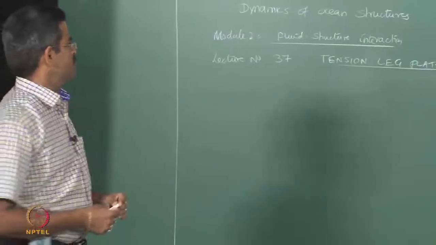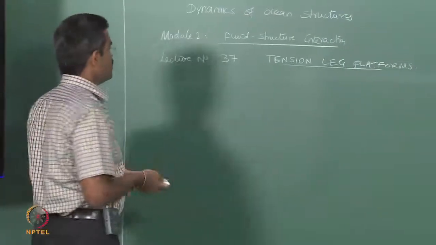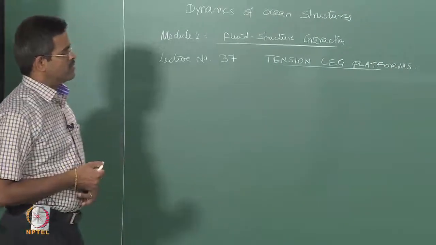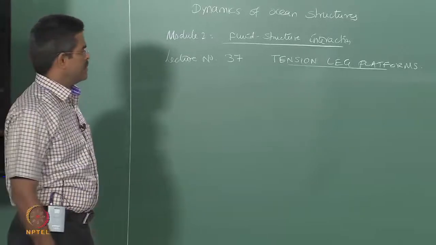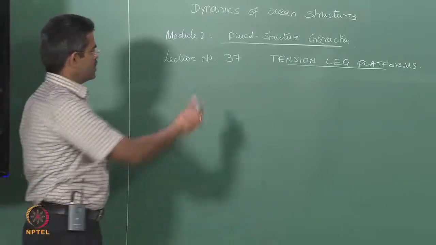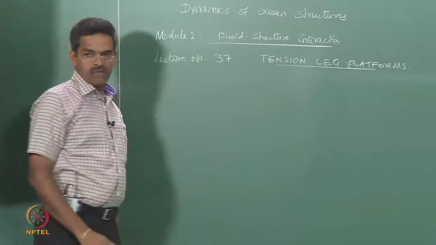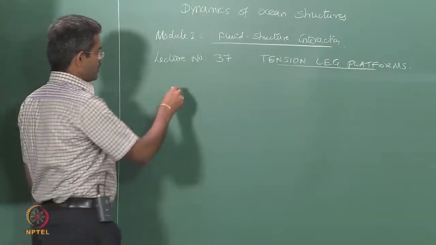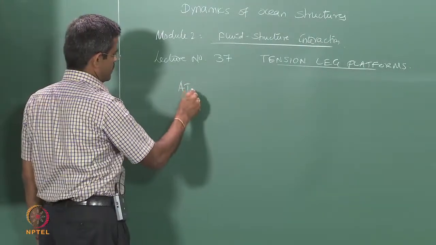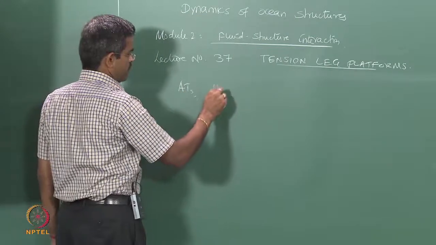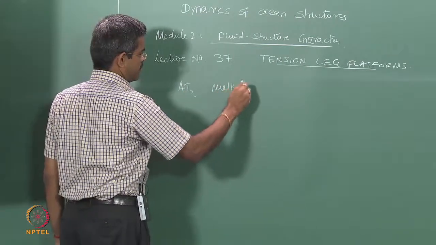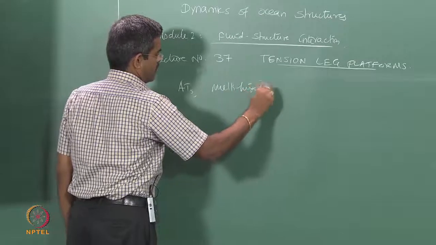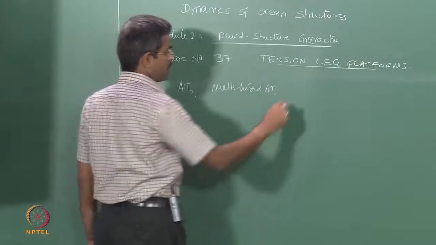In the last lecture we discussed two kinds of platforms: one is the fixed template structures, the second one was the articulated towers, where we had discussed the ATs, then multi hinge towers, then multi leg towers.